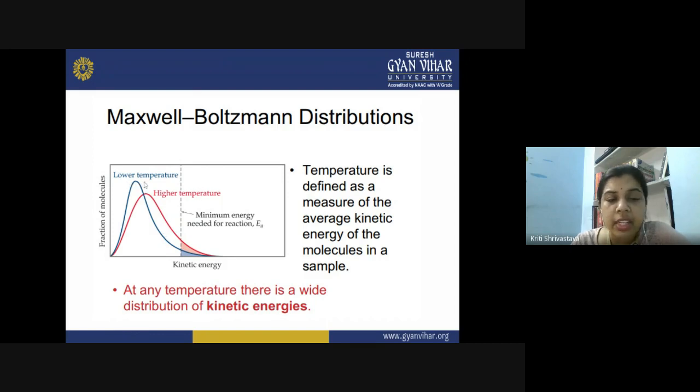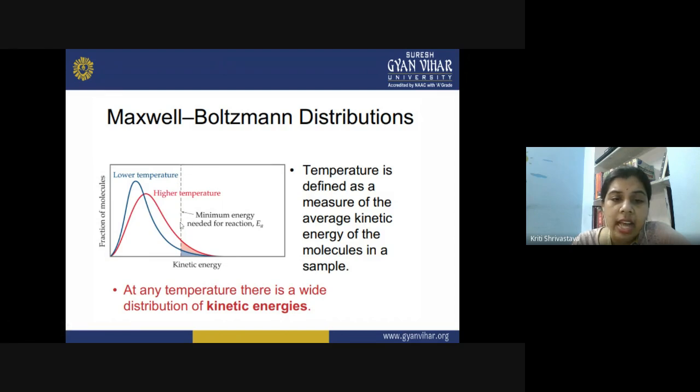This sharpness of the curve is getting low, and now what happens? More molecules are having a greater amount of kinetic energy. So as you keep on increasing the kinetic energy of the molecules by providing temperature, what happens after some time when you increase the temperature?